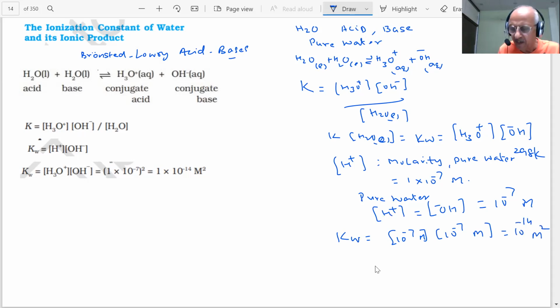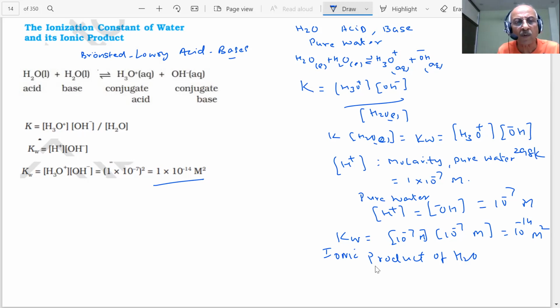This is called the ionic product of water, the ionic product of H2O. It has great importance because we will be using it a lot in many questions which will be coming. So KW is the product of the two, and this value is 10 minus 14 molar square.